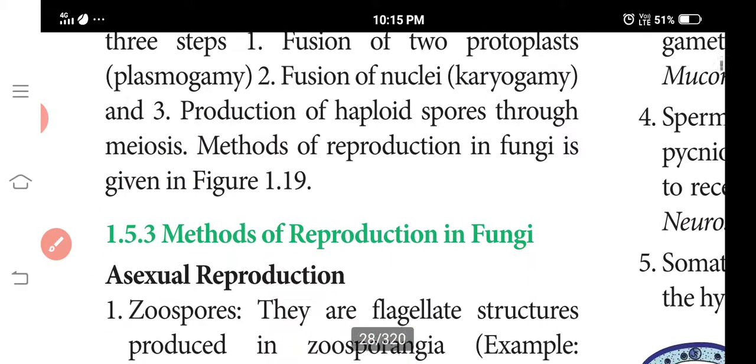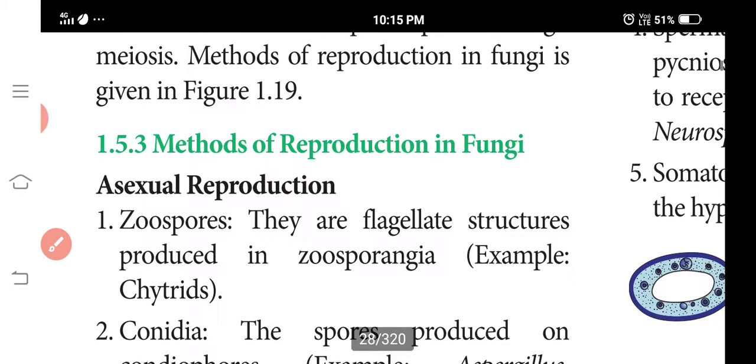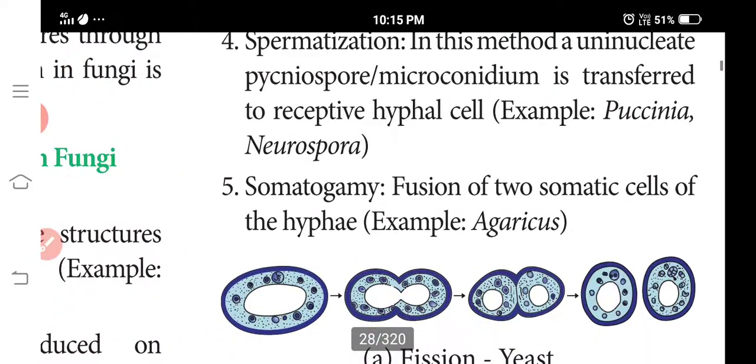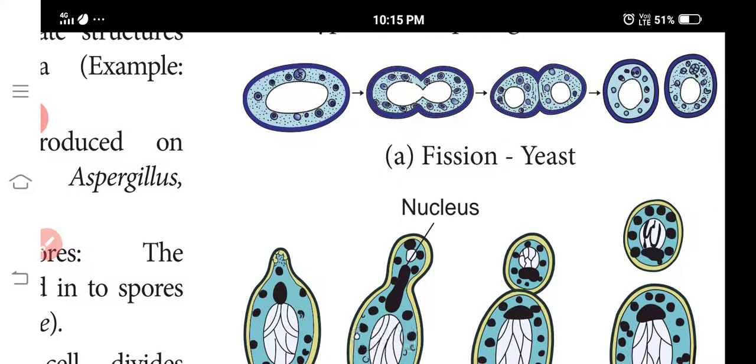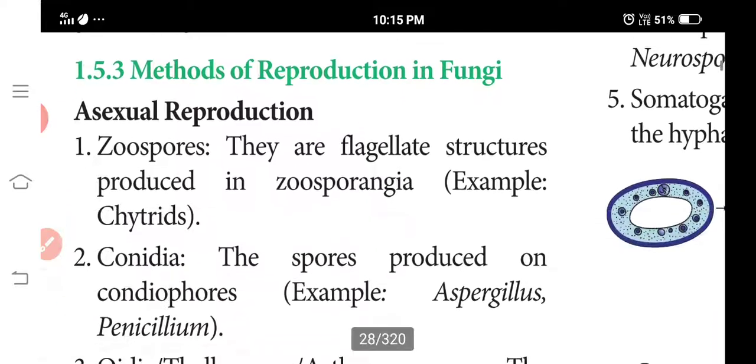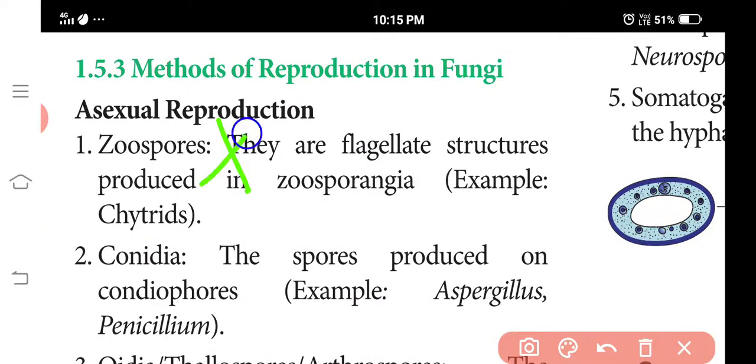Next we discuss the methods of reproduction in fungi. Asexual reproduction: you can see this in the picture. The first ones are zoospores. Zoospores are thin-walled, motile, flagellate structures. They are produced within the zoosporangia. The best example is chytrids.